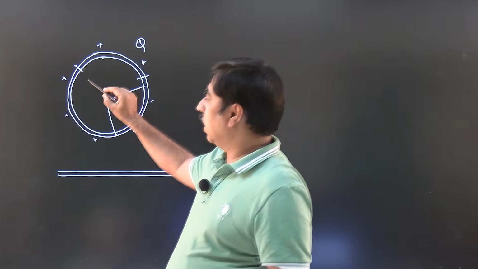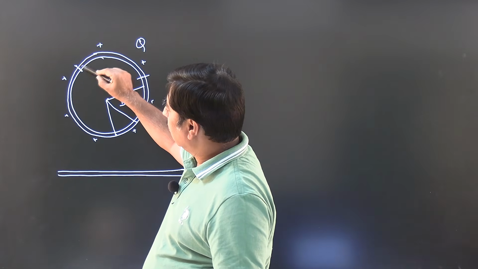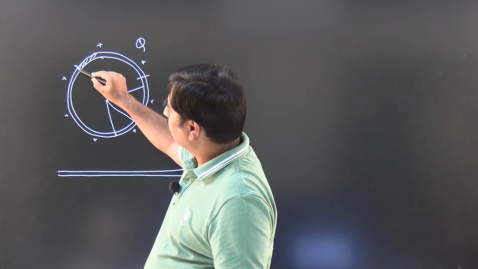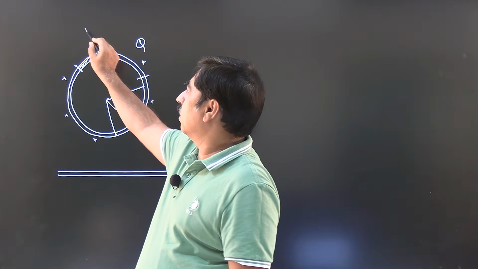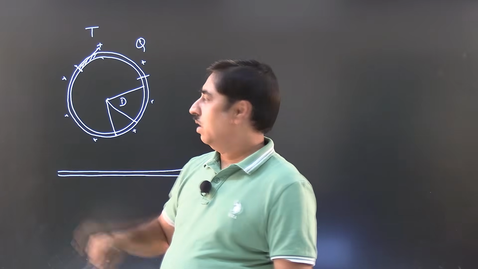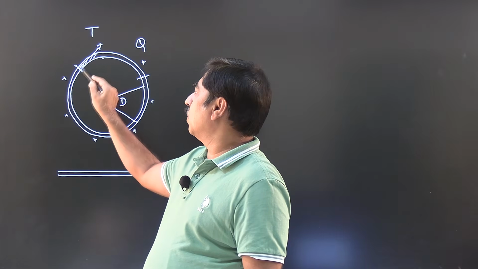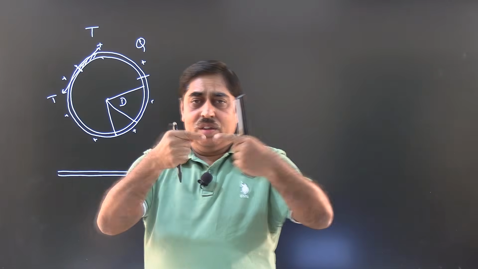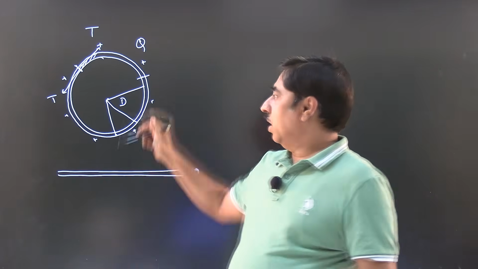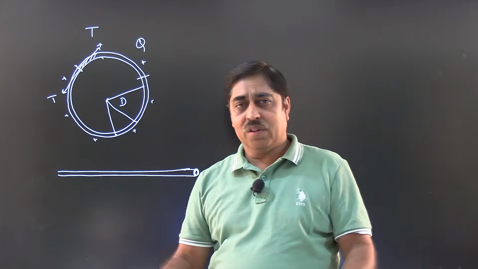That means you consider a cross section over here, then this part of the ring is pulling this part with a force T. Let us write tension as T. Then this part is pulling this part with the same force T. So at every section, the tension is T. Here also it will be T, here also it will be T.